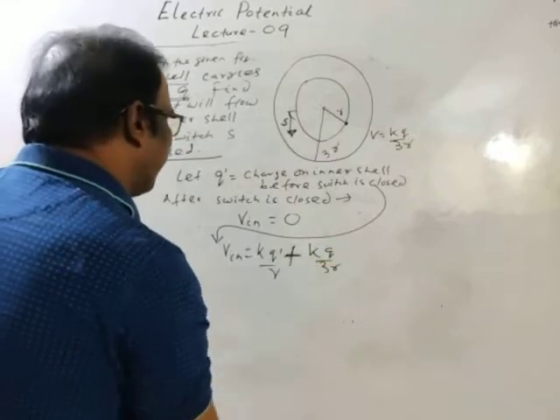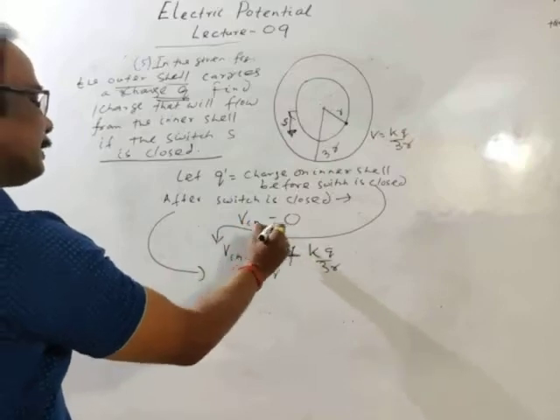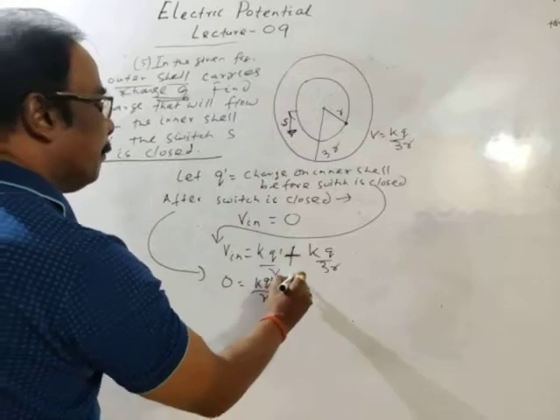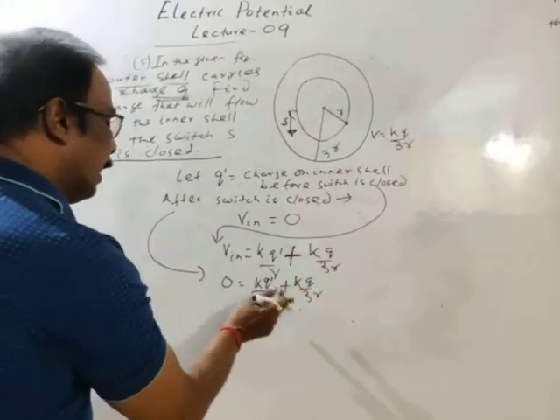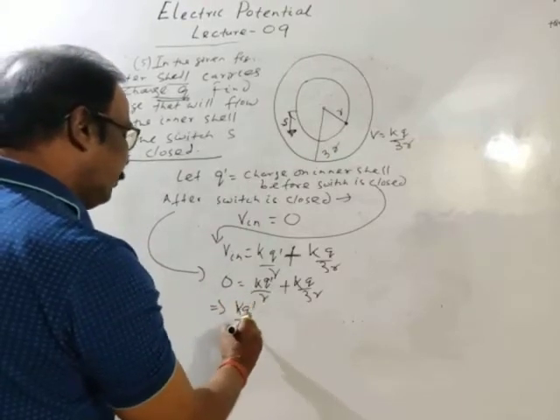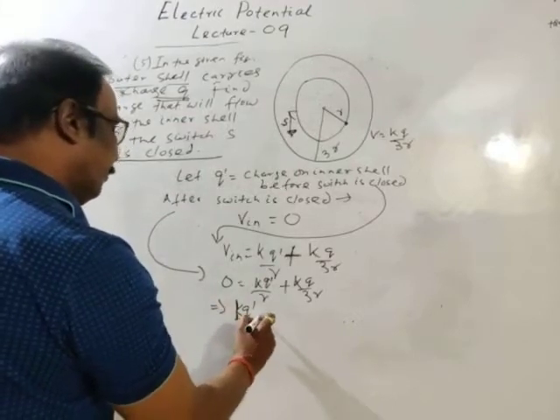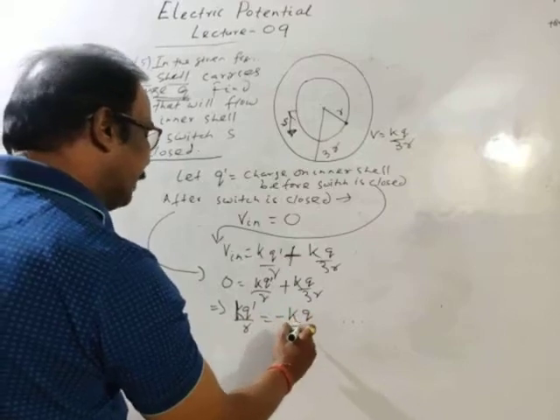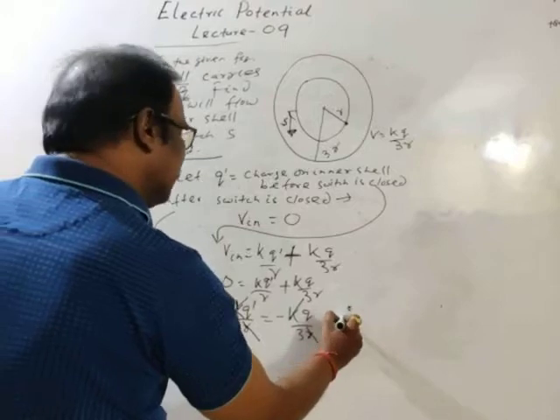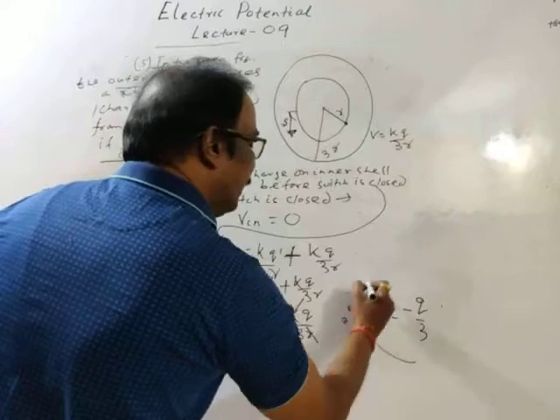Now after the switch is closed, the potential of the inner shell becomes 0, so k Q dash by r plus k Q by 3r is equal to 0. Solving it, k Q dash by r is equal to minus k Q by 3r. k gets cancelled, r gets cancelled, then we get Q dash is equal to minus Q by 3.